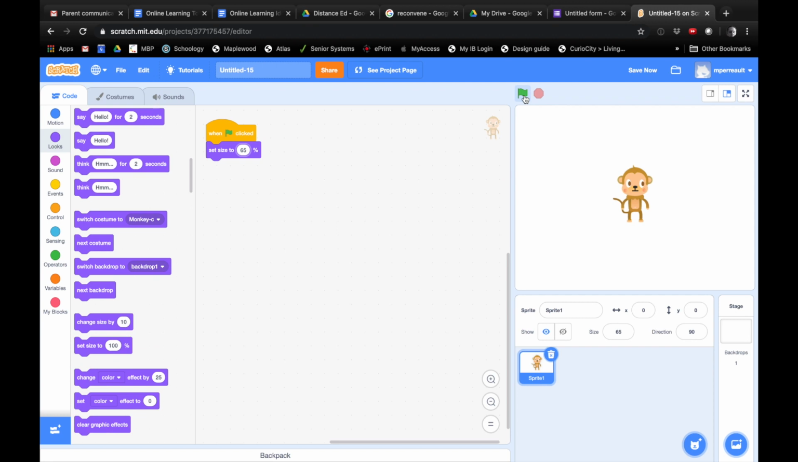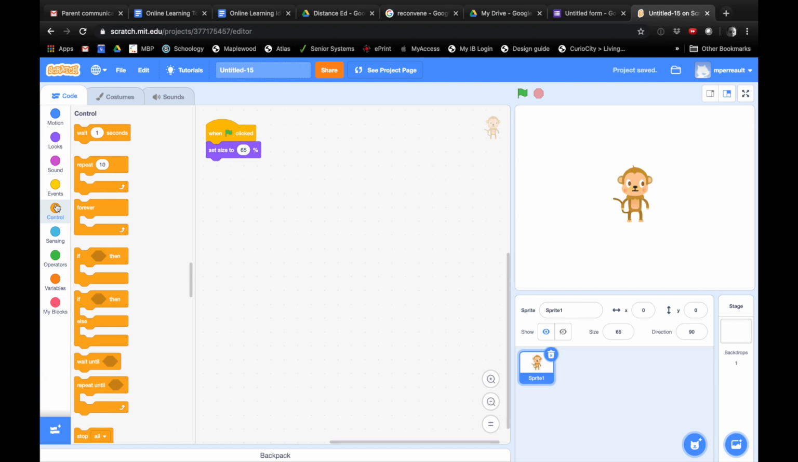So what we want, once we push the flag, is for our monkey to follow around our mouse forever, wherever it goes. And there are different types of loops and controls in our program. So we want to click on controls, and we're going to look for something. Whenever we move our mouse forever, we want it to follow us. So we're going to grab a forever loop and just click it in. Yeah, and drop it in there below the set size to 65.